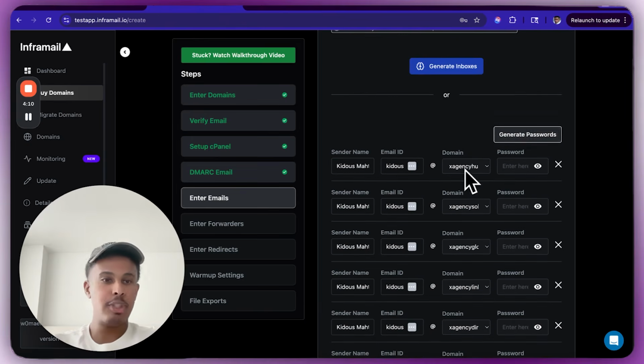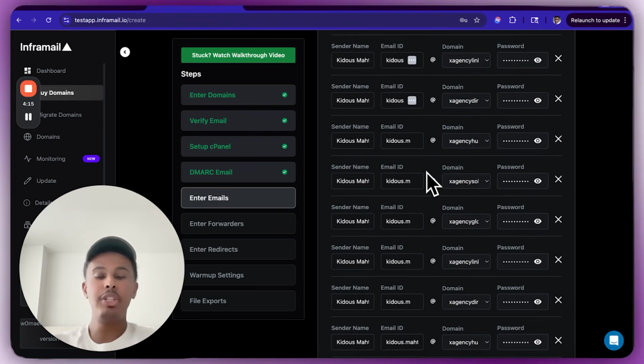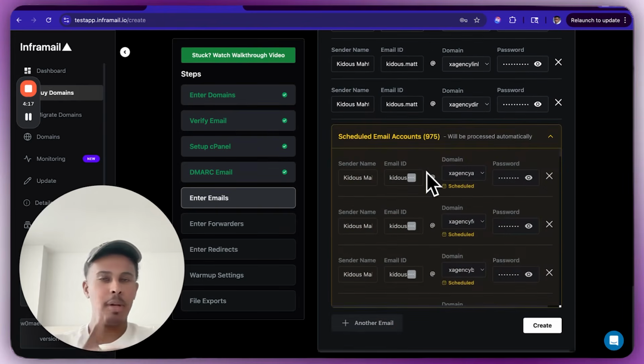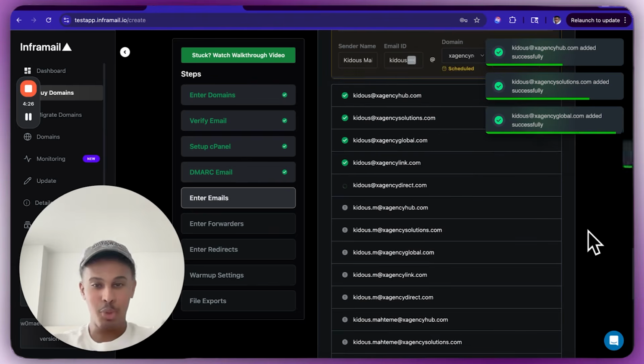No problem here. Simple. Now you're going to generate the passwords. And now, again, you don't need to log into each of these emails ever. You're just going to upload them onto Instantly or whatever sequencer or warm-up tool you want to use, and then just start sending. But now it's going to start creating the emails for you. So yeah, it's pretty cool because it just creates it in real time.